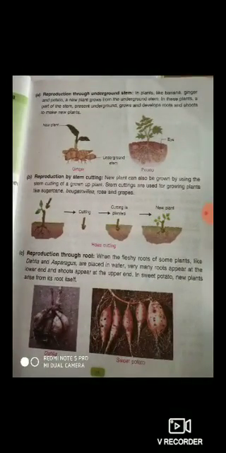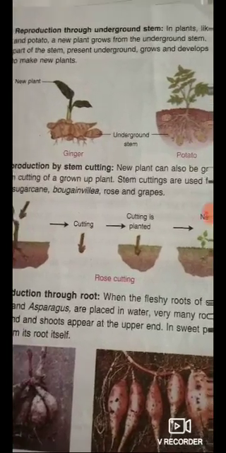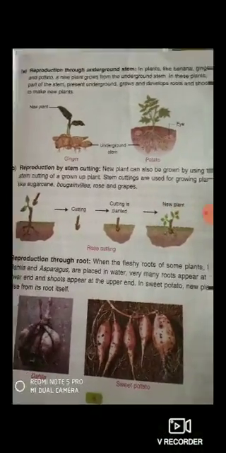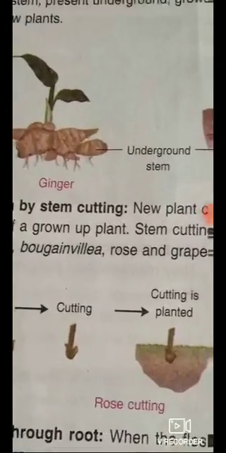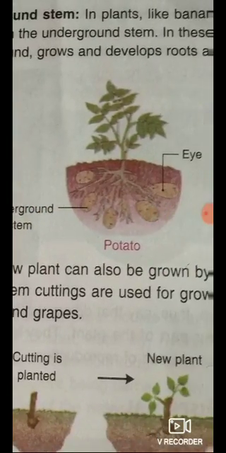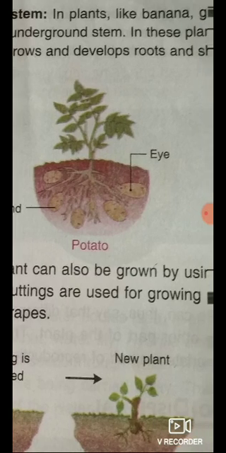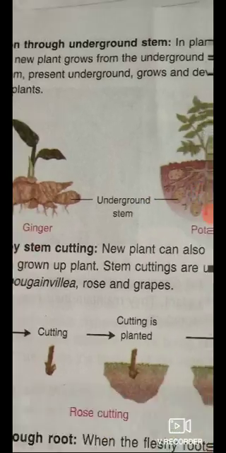Now come to reproduction through underground stem. See the diagrams, ginger and potato are there. This is ginger, and this is potato, and in potato the eye is there. See this, notches are there, and that is the eye of the potato, and in ginger also notches are there. So this is the eye.